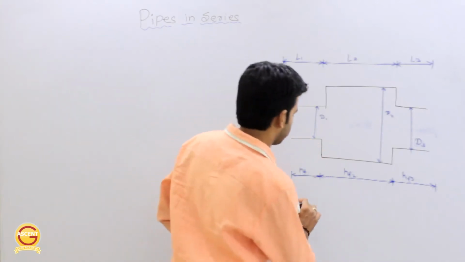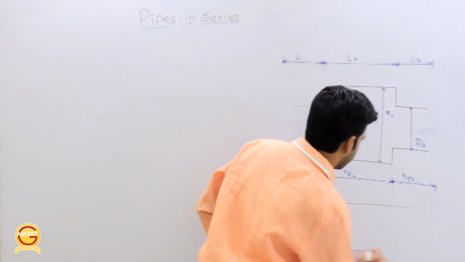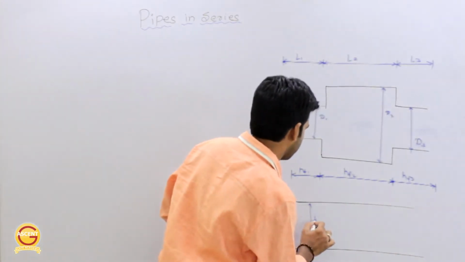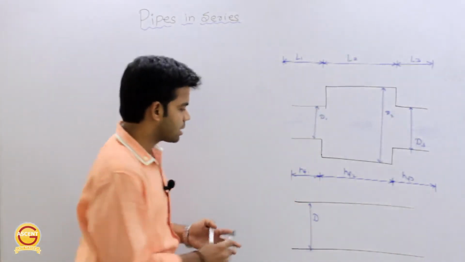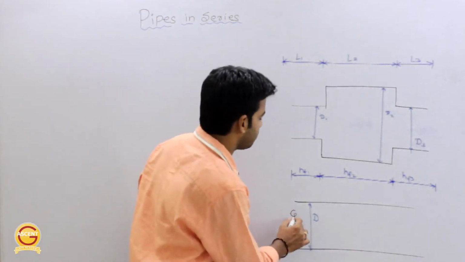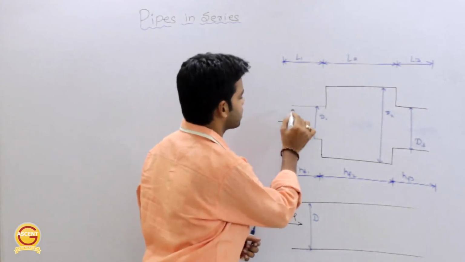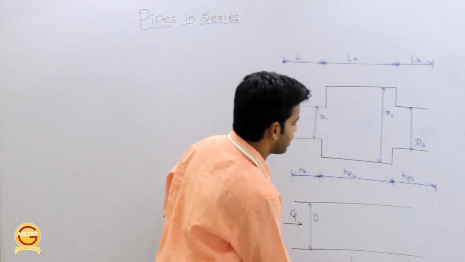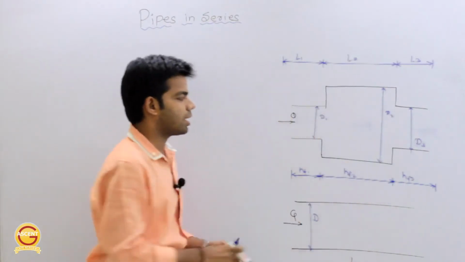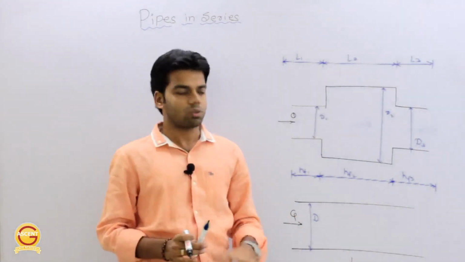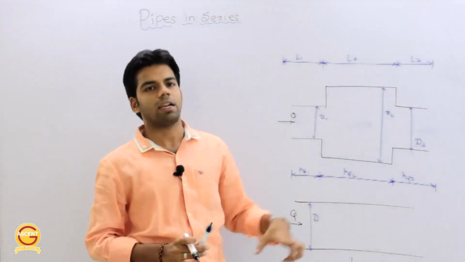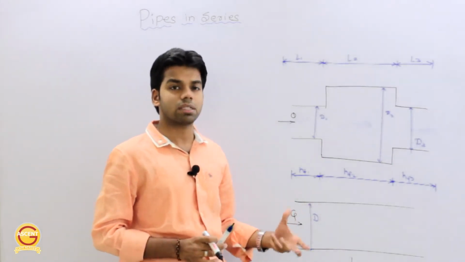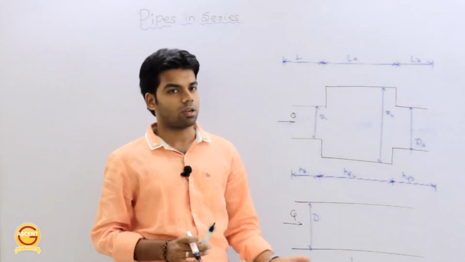If I take a pipe of constant diameter D, such that the discharge is same as that in the original pipe, and the head loss is equal to the total head loss of the original pipe, such a pipe is called the equivalent pipe, in which the total discharge is same and total head loss is same.